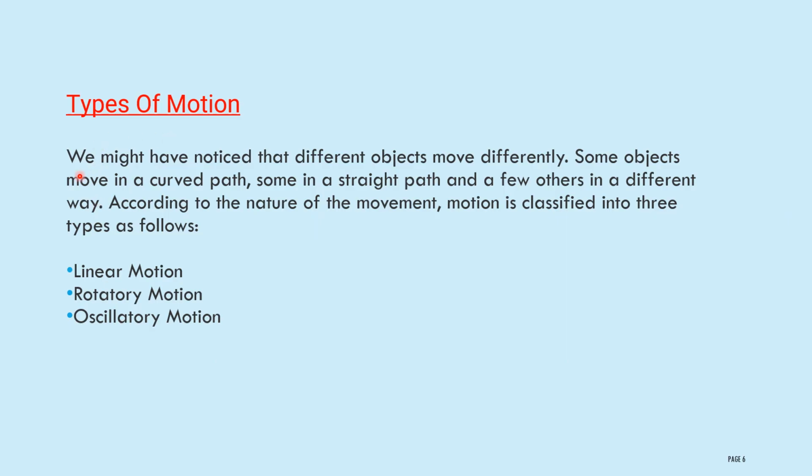Types of motion. We might have noticed that different objects move differently. Some objects move in a curved path, some in a straight path, and a few in a different way. According to the nature of the movement, motion is classified into 3 types: linear motion, rotatory motion, oscillatory motion.